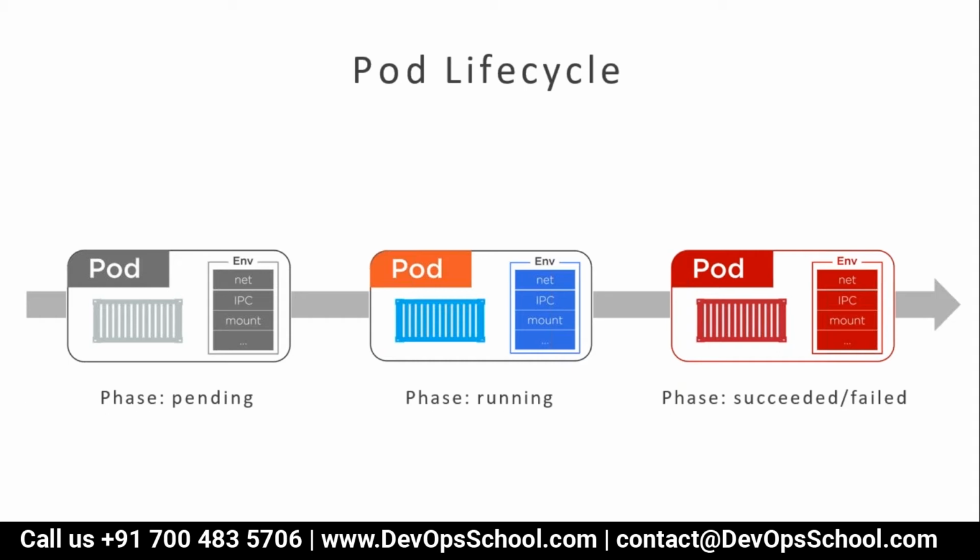What is succeeded and failed? If the container exits after running and the work is completed, that's called succeeded. If it exited because of some other error, it's called failed. So these are the pod life cycle states: pending, running, succeeded, and failed.